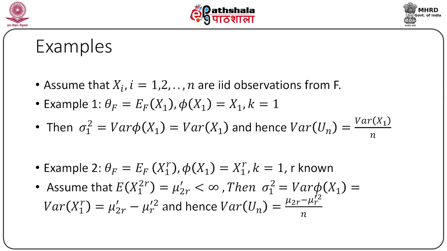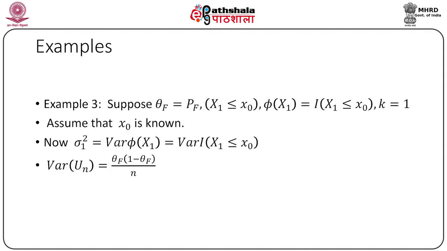Therefore, variance of x1 to the power r is mu dash 2r minus mu dash r whole square, where mu dash 2r is the population 2rth order raw moment. Therefore, we get the variance of Un as mu dash 2r minus mu dash r whole square divided by n. So, it is easy to observe that here we have to assume that expectation of x1 to the power 2r is finite. Now, consider the next problem.